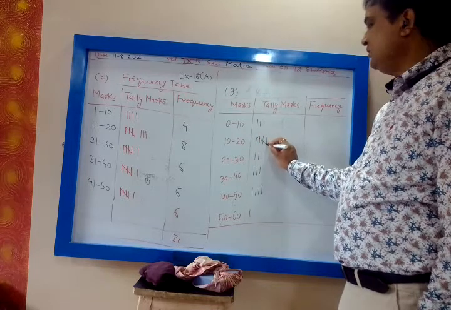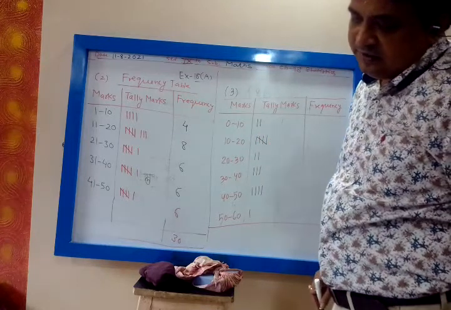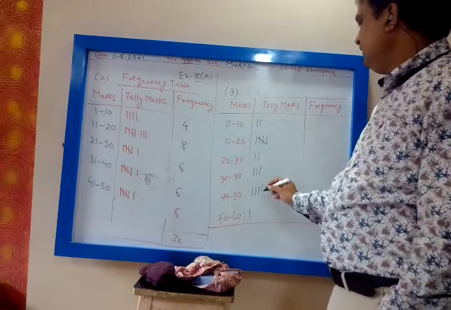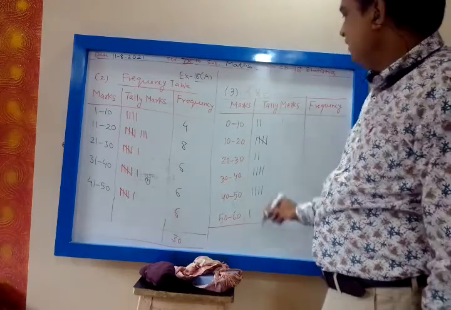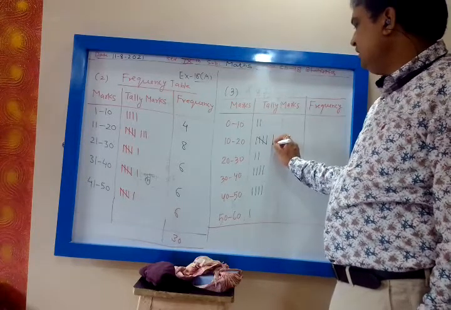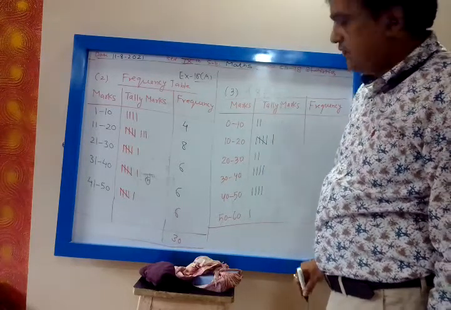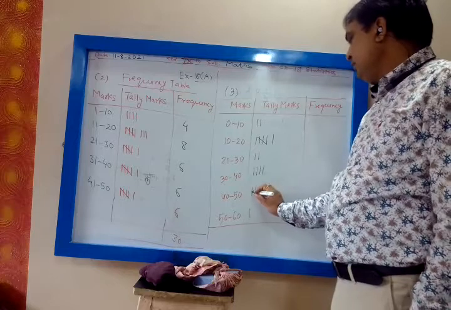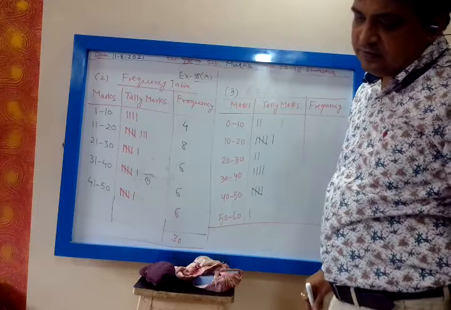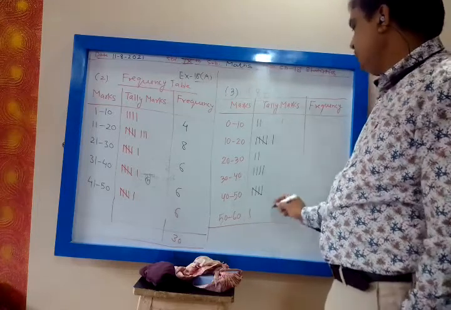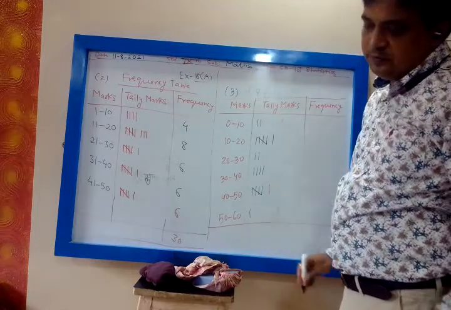you will write across, 15. Then 30, 30 to 40. 11, 10 to 20. 42, now 40 to 50, fifth stroke, okay, across, 42.